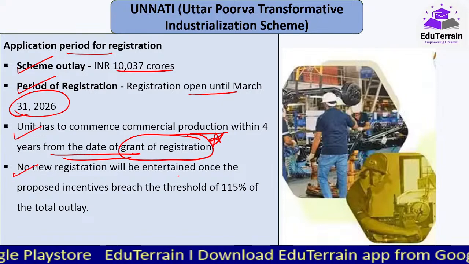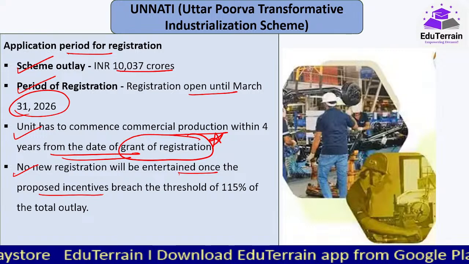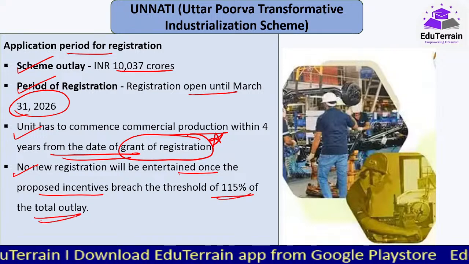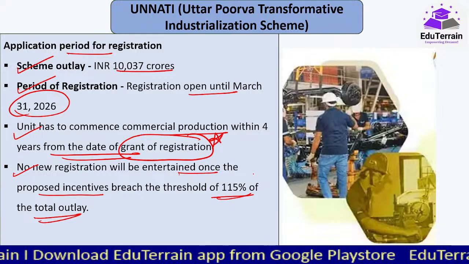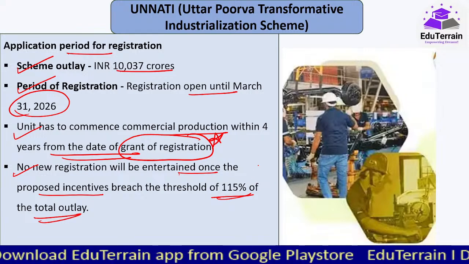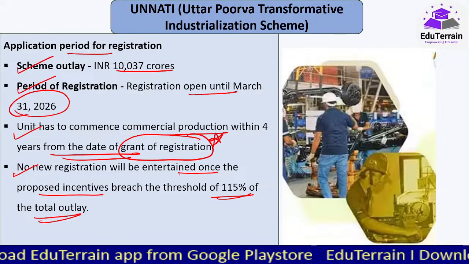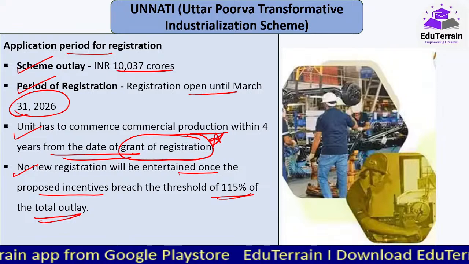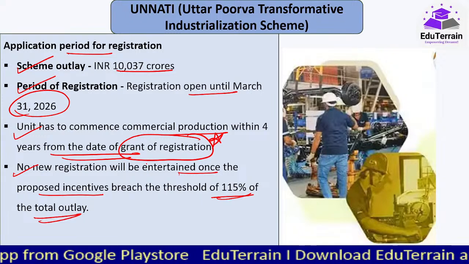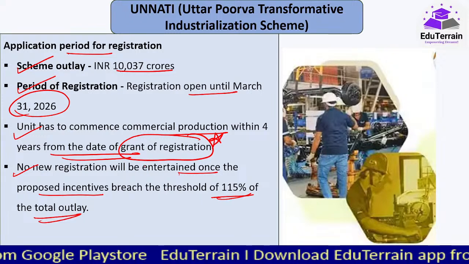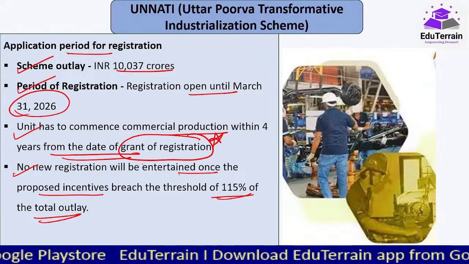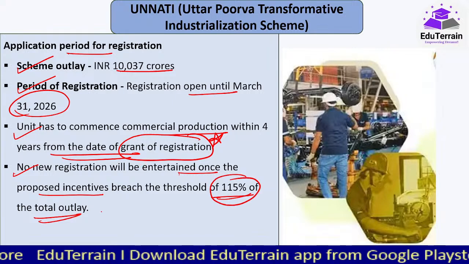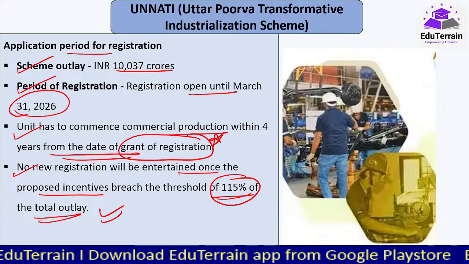No new registration will be entertained once the proposed incentives breach the threshold of 115% of the total outlay. Why 115%? Many times it happens that not every unit will be authorized or provided incentives; based on all the details, they'll finalize. So new registrations will not be entertained once the proposed incentives breach 115% of the total outlay, that is 10,037 crores.